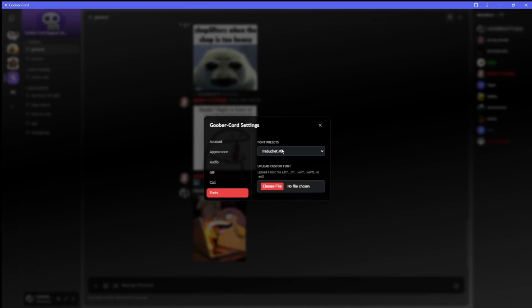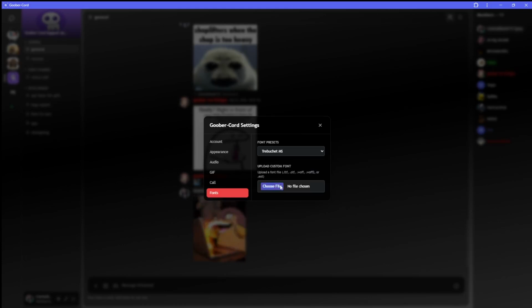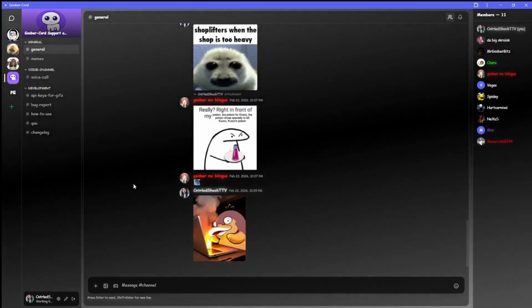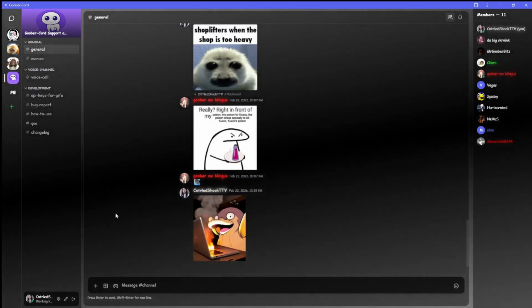You can upload your own fonts, or you can select from the huge list that I have automatically. I used Wingdings before, and it was actually relatively hard if you want to play as WD Gaster in my server. But if we go to the extent of uploading your own font, just beware that some bigger fonts may break. We'll stick to a Comic Sans font for the rest of this video, just to show that it fully works. What else to talk about?